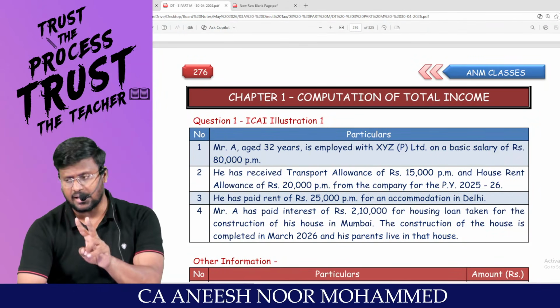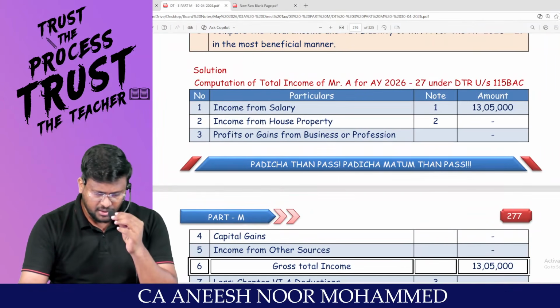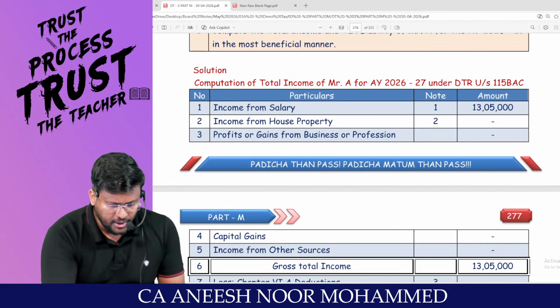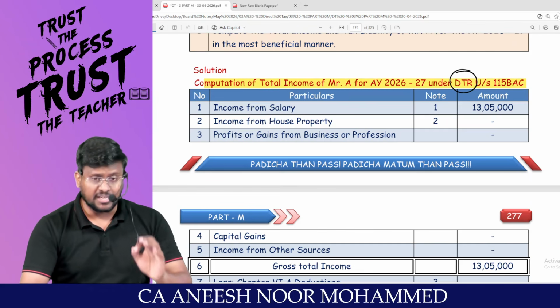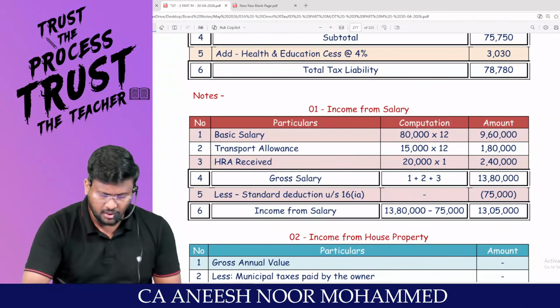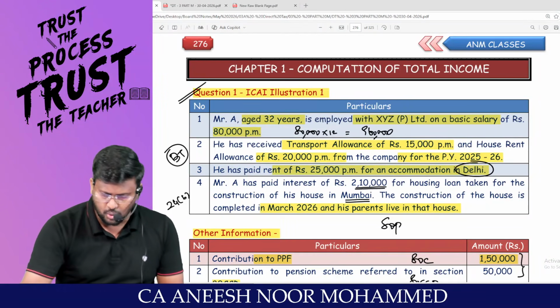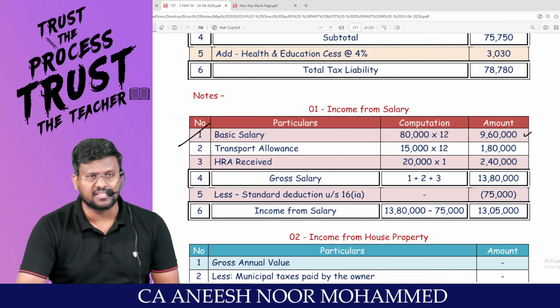Only 2 heads are there: salary and house property. My dear lovable students, participate. Think along with me. I am going to calculate the total income as per the default tax regime. Super. First one, income from salary. Can we calculate income from salary? Basic salary. Throw the answer to me. What is the monthly salary? 80,000. So 80,000 into 12, 9,60,000.